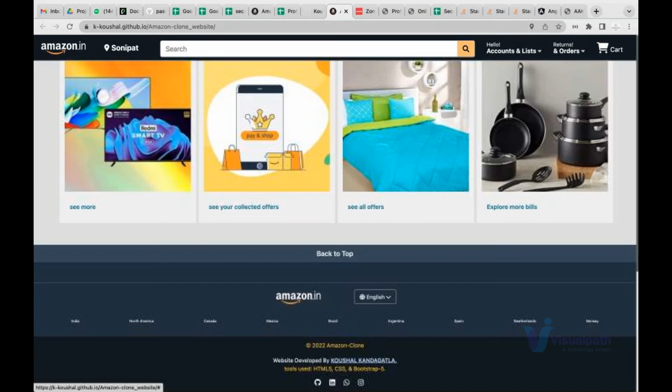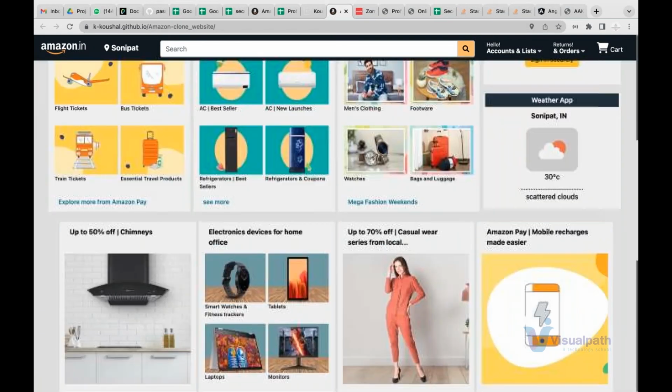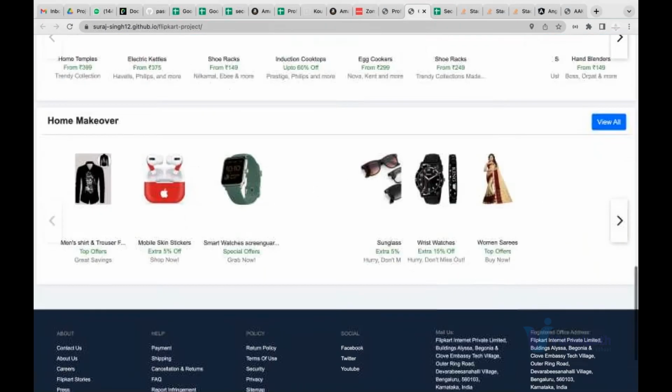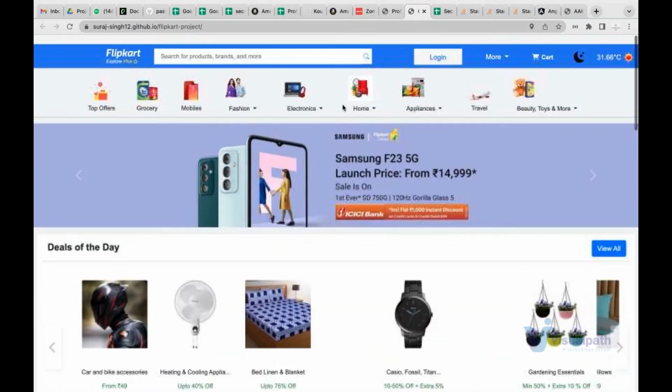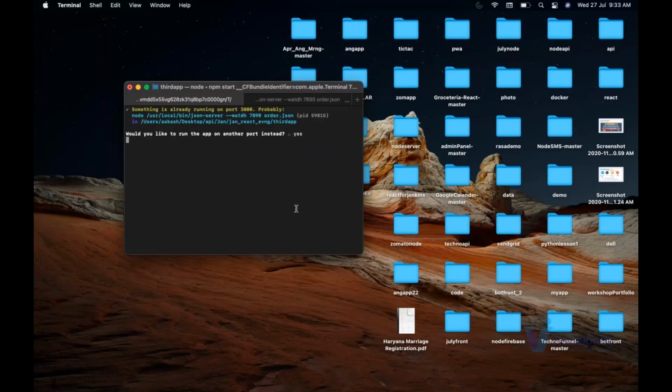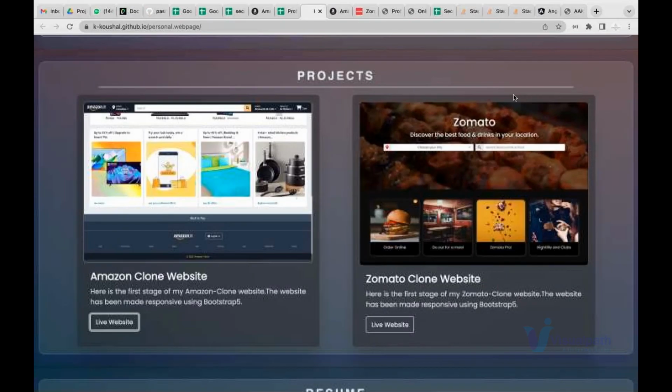I can guarantee you, guys, don't think even twice to log in there, because it looks like a real-time Amazon. It looks like a real-time profile website. It looks like a real-time Flipkart. And guys, people develop here because ultimately there is full support in that. And the best thing is that you will make this application end to end. End to end means every single feature you will learn, and you will make these applications.